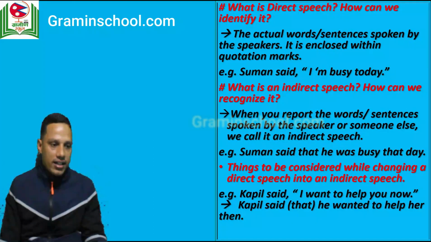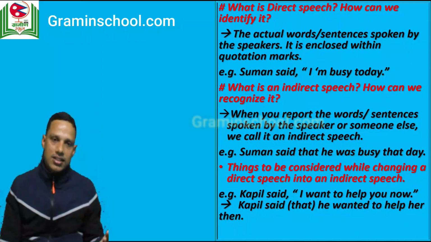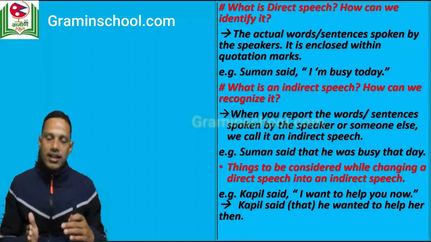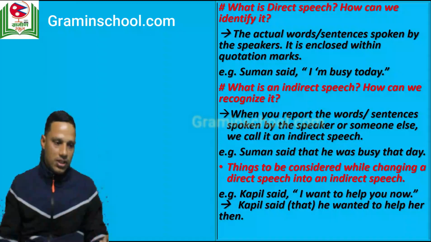What is an indirect speech and how can we recognize it? Let's see. When you report the words or sentences spoken by the speaker or someone else, we call it an indirect speech. For example, someone said that he was busy that day. We have reported this sentence and said it in our own words. When we report the sentence spoken by someone else, we do not write the same words or sentences. We modify. We make some changes and report the sentence in our own words. This is what we call an indirect speech.